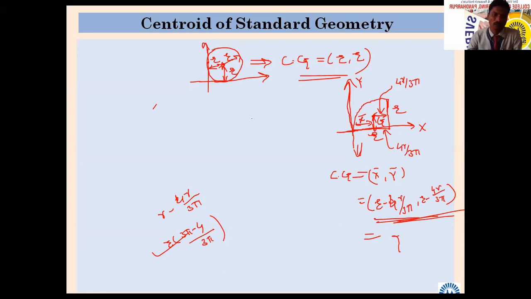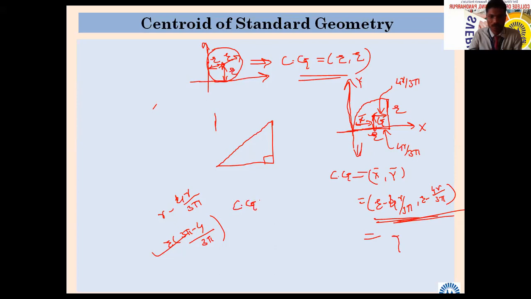Suppose next, I will draw maybe something like this, a right angle triangle. And here, what is the CG?